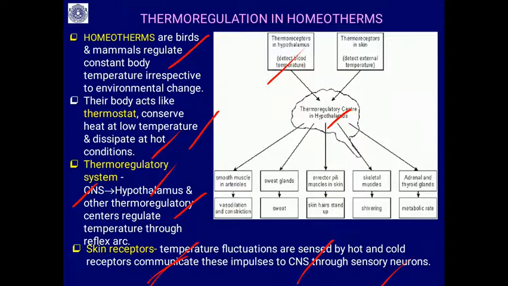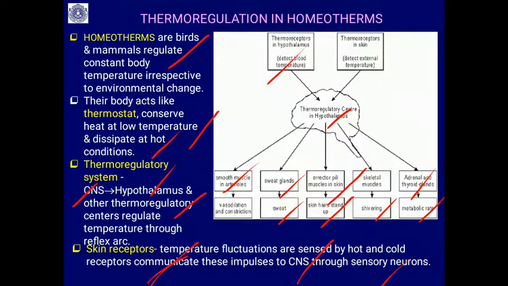Through the contraction of smooth muscles, the sweat glands, the skeletal muscles, and through the adrenal and thyroid glands, it brings the following reactions: vasodilation or vasoconstriction, increased sweat, piloerection, shivering, and increased or decreased metabolic rate.